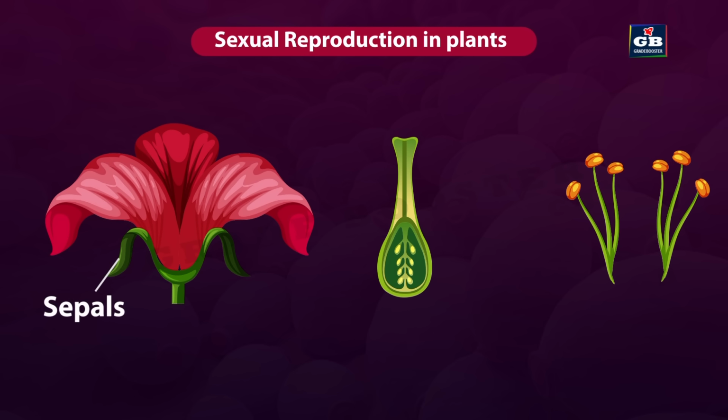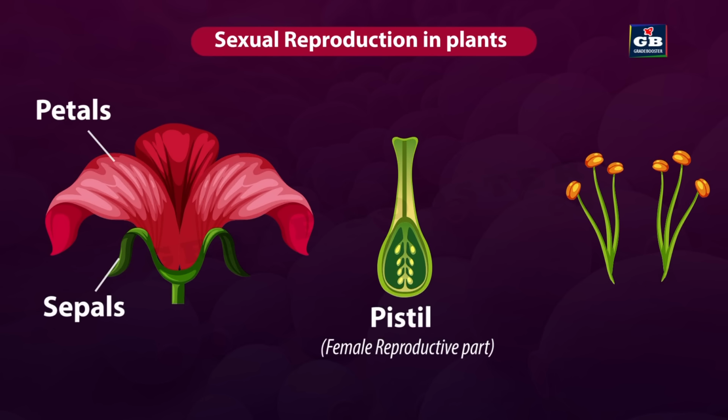These are sepals. These are petals. This is pistil. Pistil is the female reproductive part of the flower. And this is stamen. It is the male reproductive part of the flower.